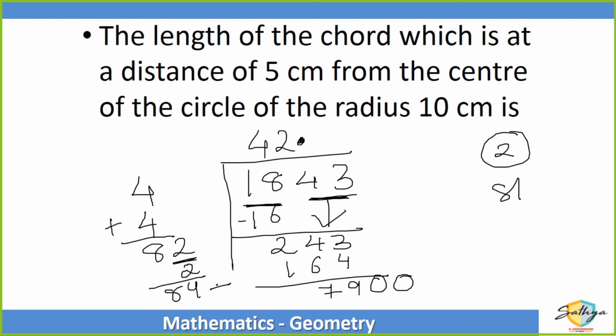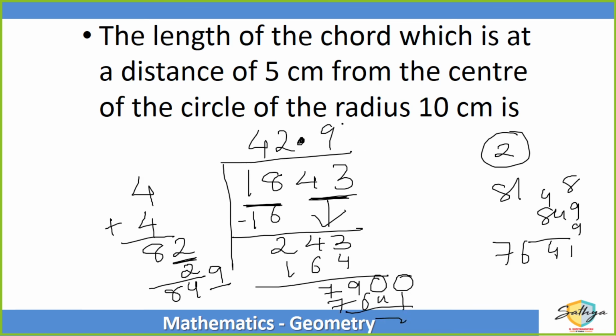Which number should I put there? 849 9s are कितना होता है? 849 multiplied by 9, 9 9s are 81, 9 4s are 36, 46 44, 9 8s are 72 76. Definitely इससे छोटा है. So 849 9s are 7641. Subtract कर लो, but I got my approximate answer 42.9.